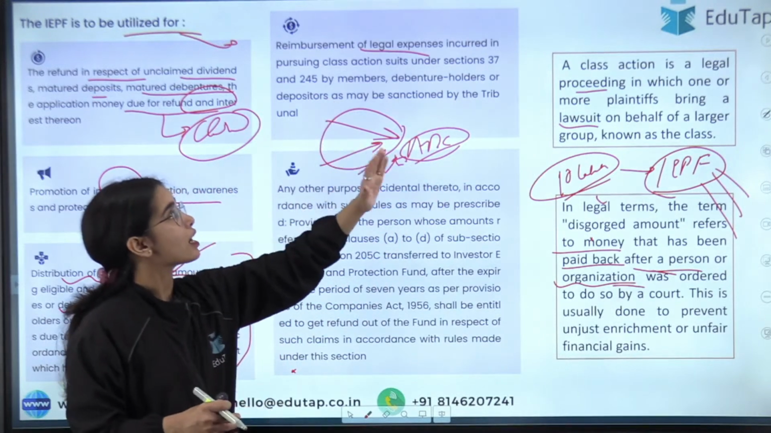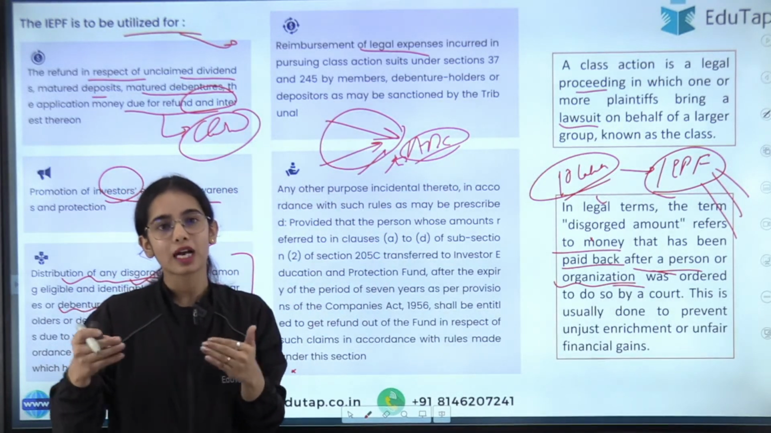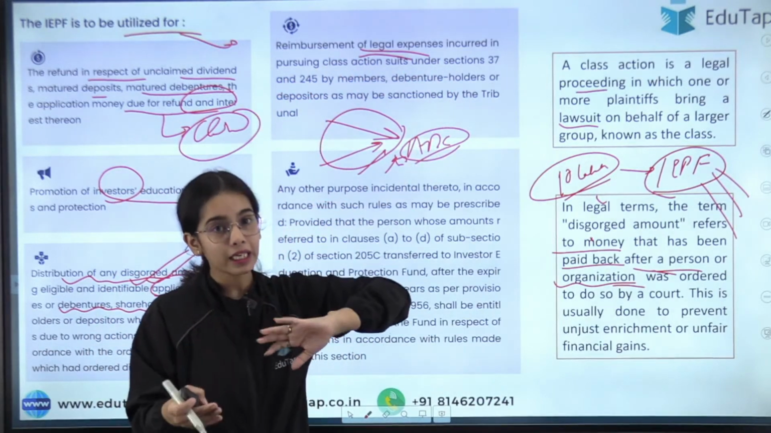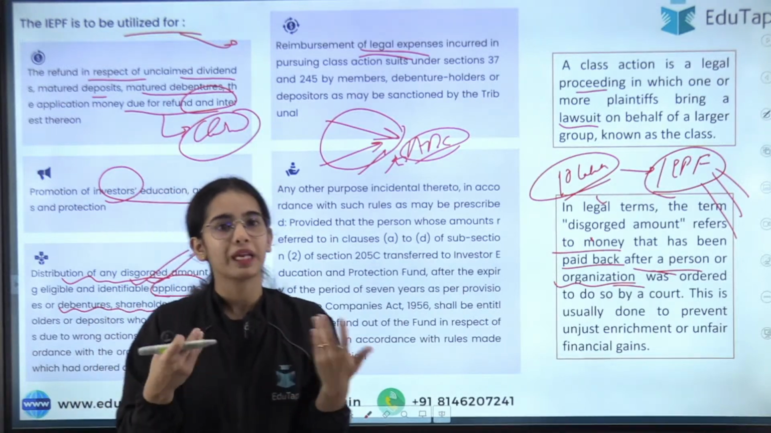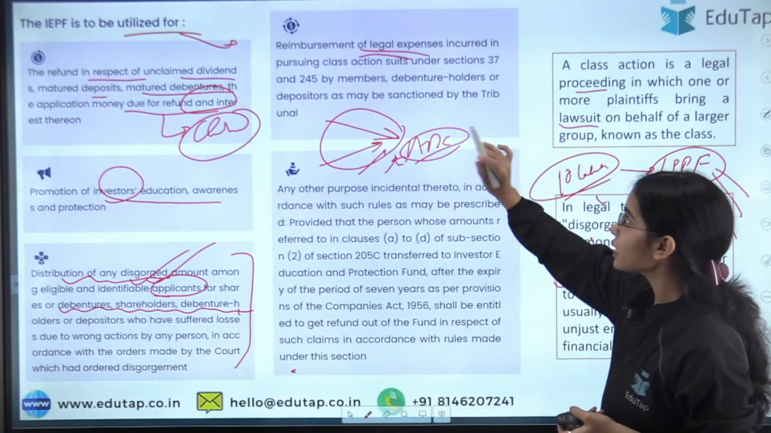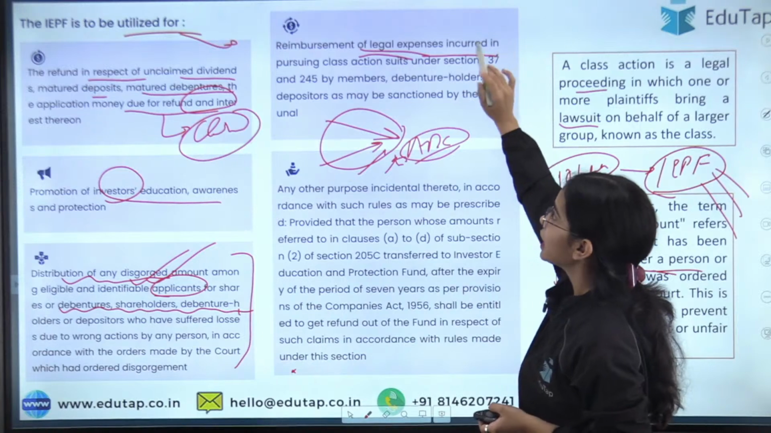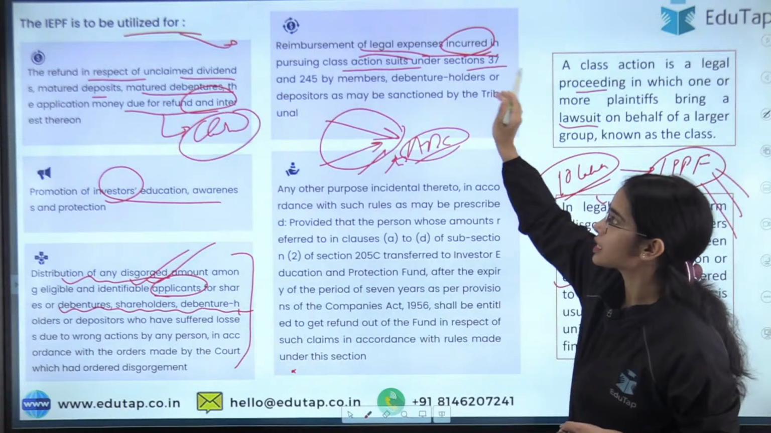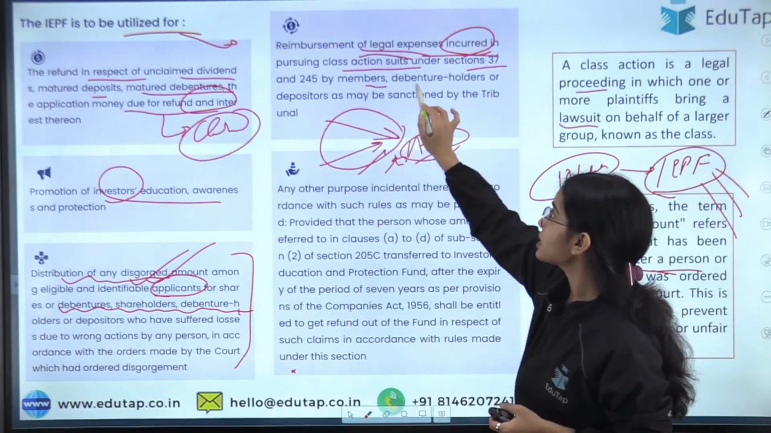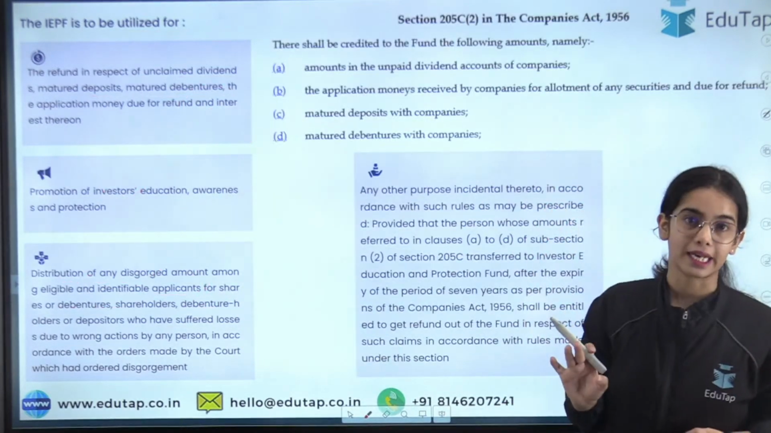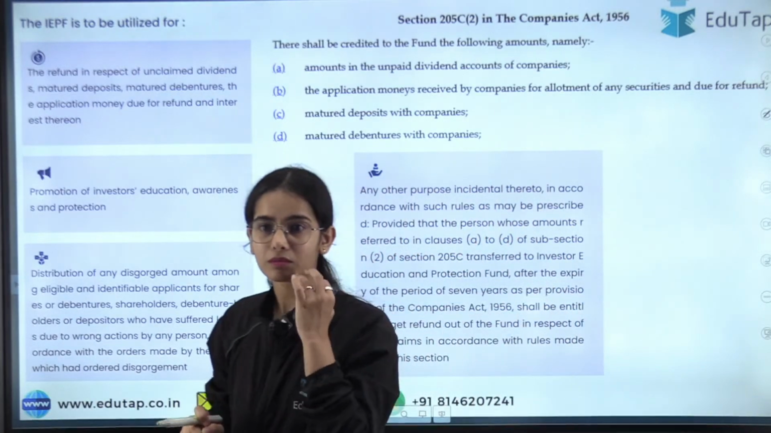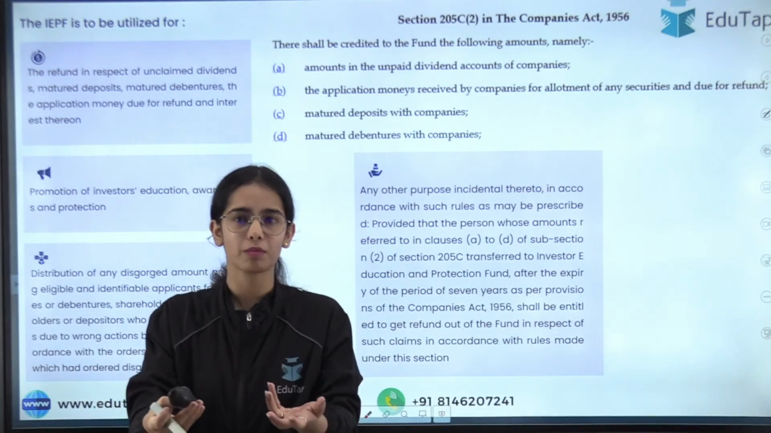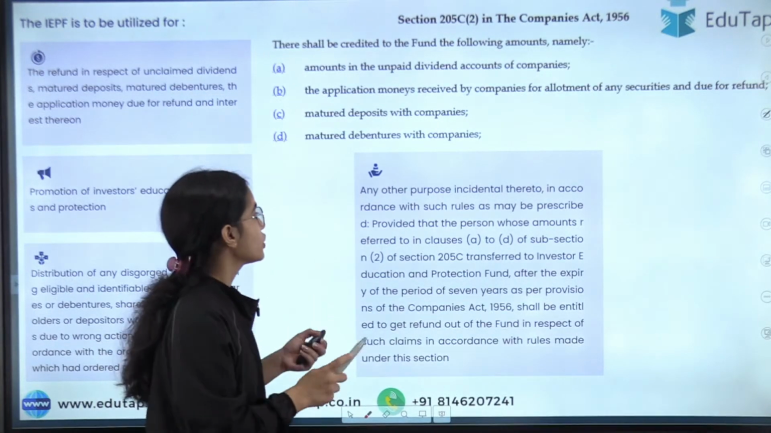So in case of class action proceedings, the legal expenses that are incurred have to be paid back to the plaintiffs. Okay, so this is the basic idea, that reimbursement of legal expenses should happen in case it is incurred in pursuing class action suits under section 37 and 45 by members, debenture holders and such. Now reimbursement means paying back, refunding your amount. Okay, so any other purpose.